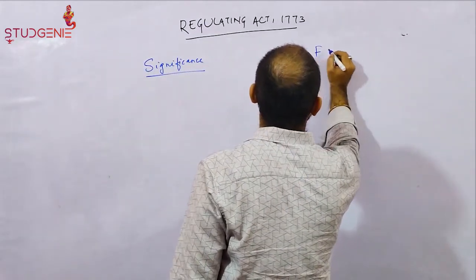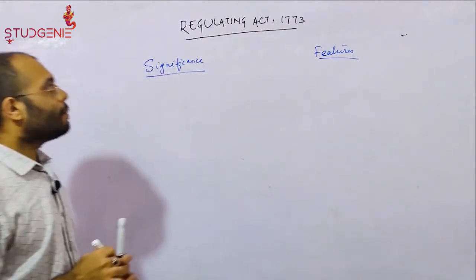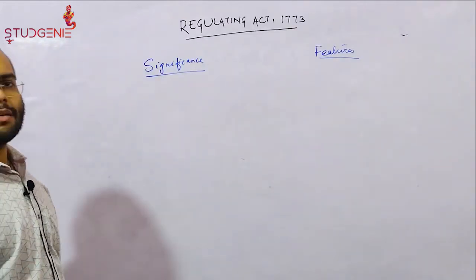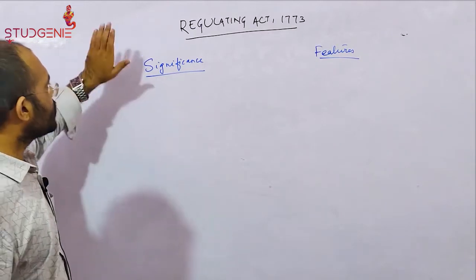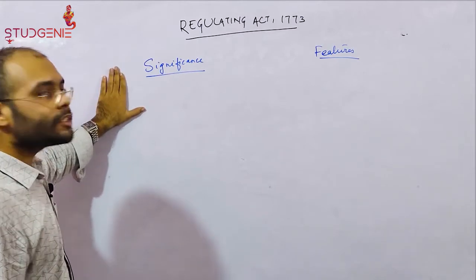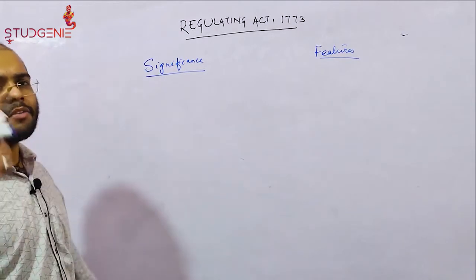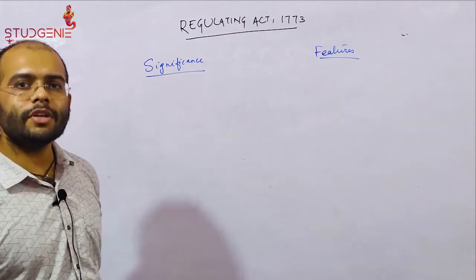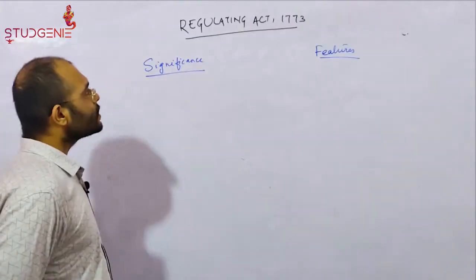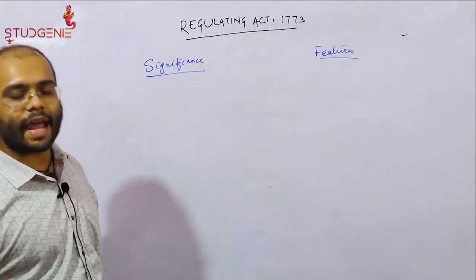And the other one is the various features or the rules laid down by those acts. So you can expect questions at your UPSC prelims level from both these features. If you go through the previous year question papers of UPSC prelims, you will find questions from both the significance as well as the features of all these acts.